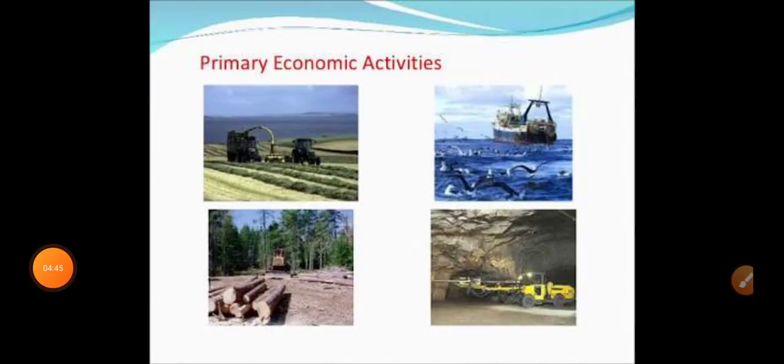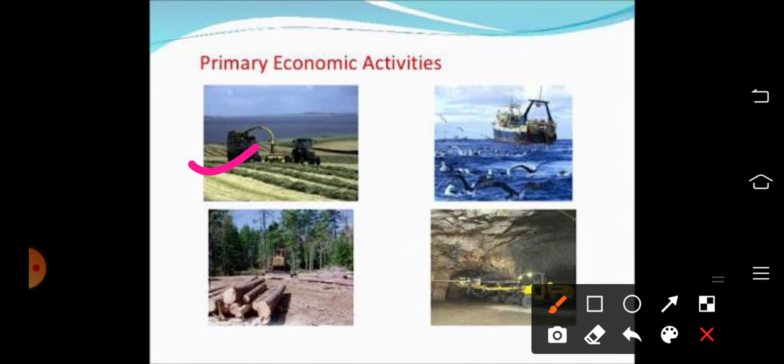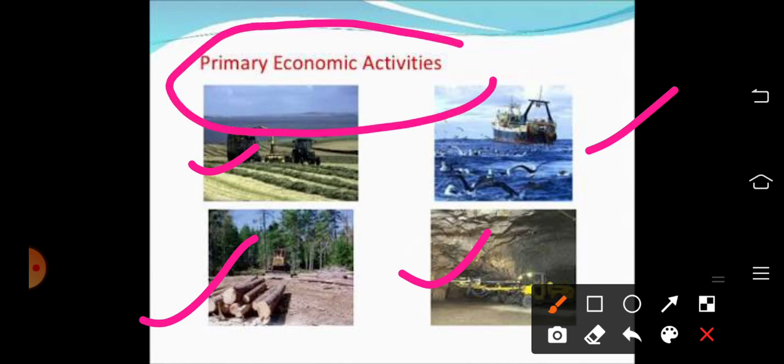So, primary activities include all those connected with extraction and production of natural resources. Okay, so you can see some pictures here. From the pictures, you can understand which are the important primary activities. For example, agriculture, then fishing, then gathering timber or whatever we get from the forest, then mining, all these extraction of minerals from nature, all these are included in the primary activities.